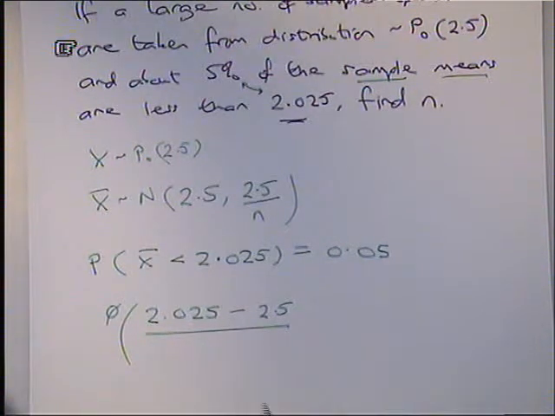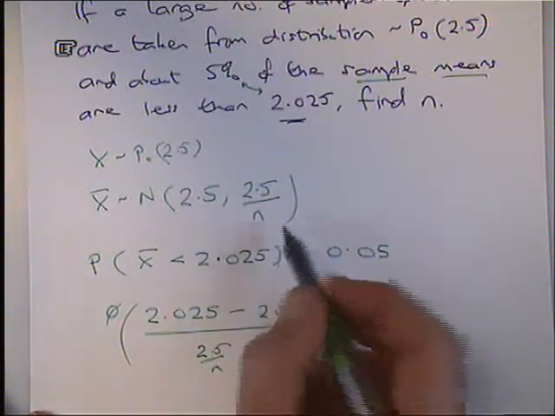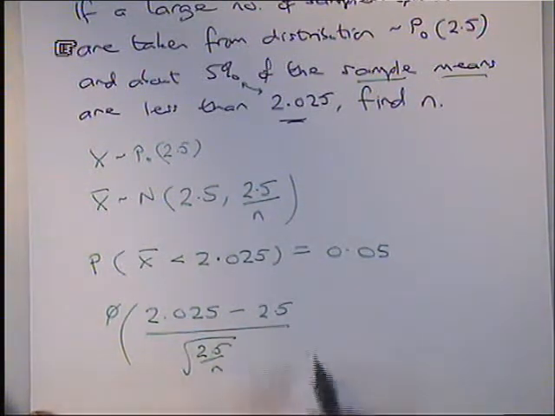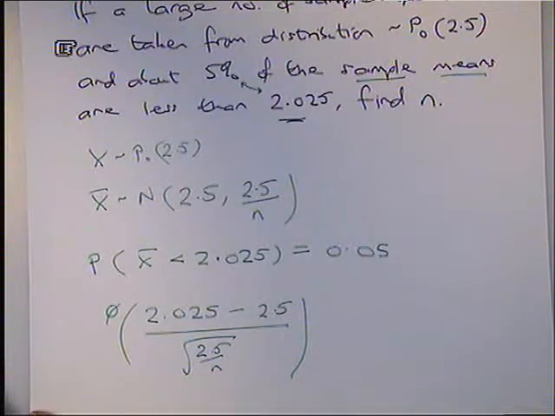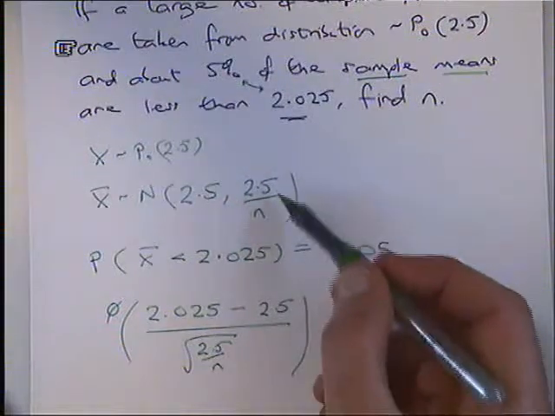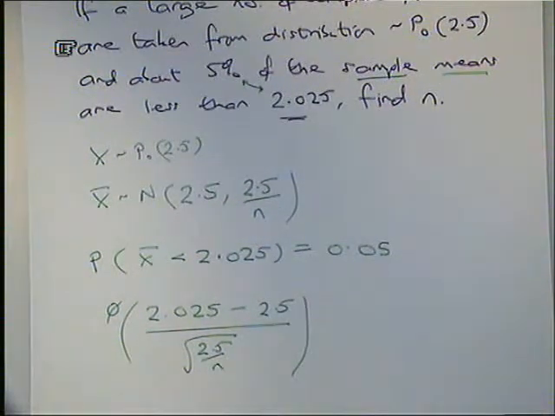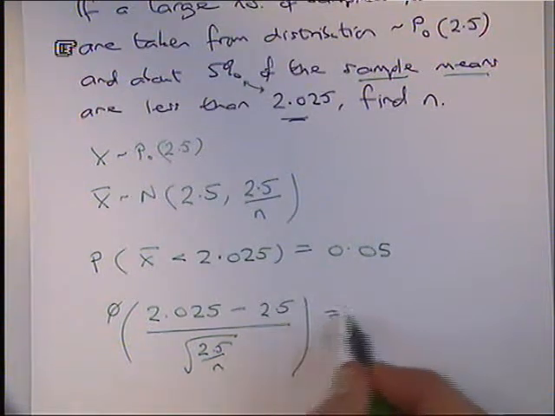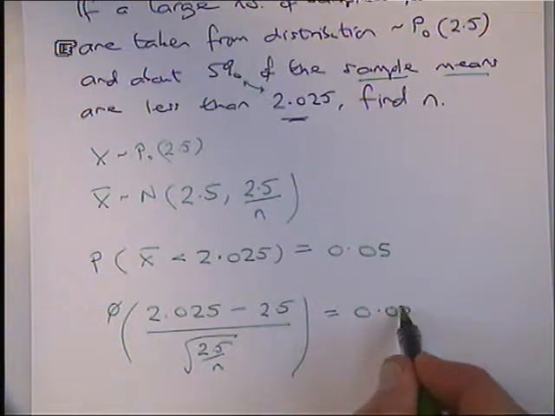You're saying all the right things, but what actually am I going to write down here? 2.5 over n is the variance, so I need to square root it. All of that bit gets square rooted, because that's the variance of that distribution, and the standard deviation comes down here. And I know that equals 0.05.